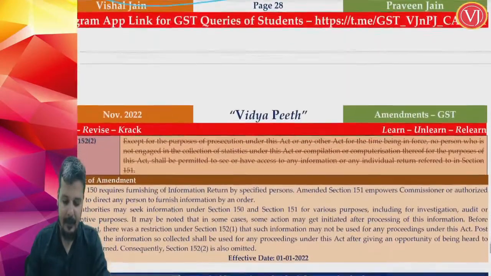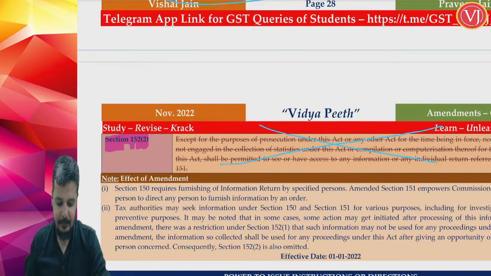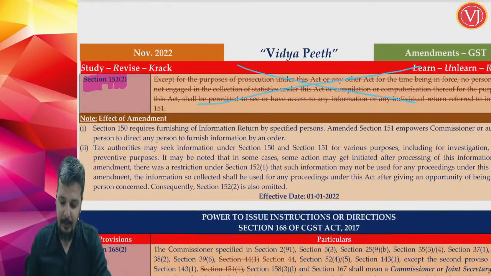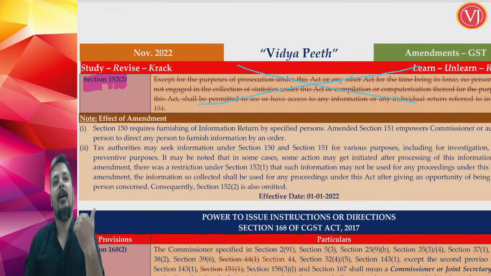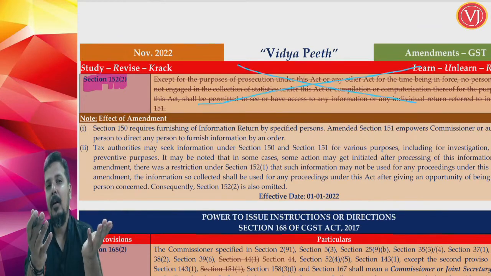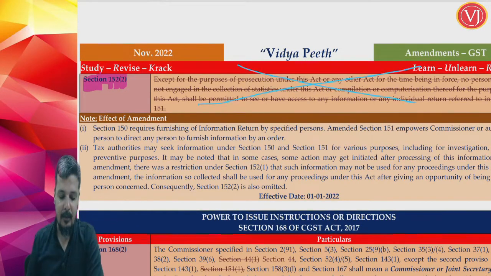And friends, when you're talking about section 152 subsection 2, this entire subsection has been removed. Why? If any such information is used against me for taking any proceedings or action against me, previously it was not allowed, now it is allowed. After giving an opportunity, that can be used.